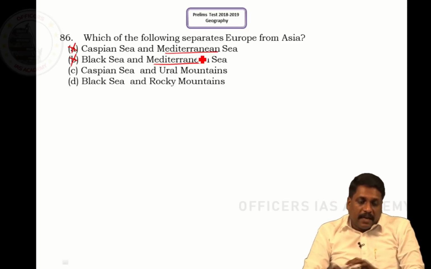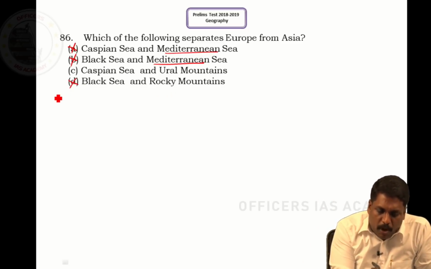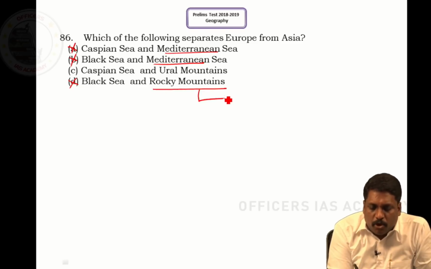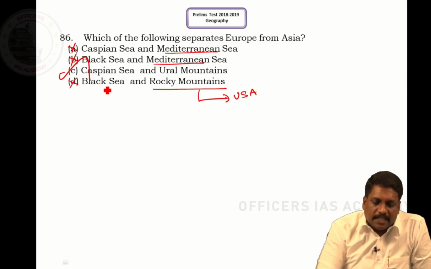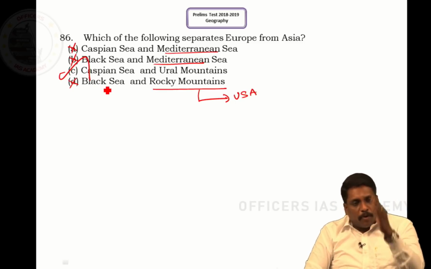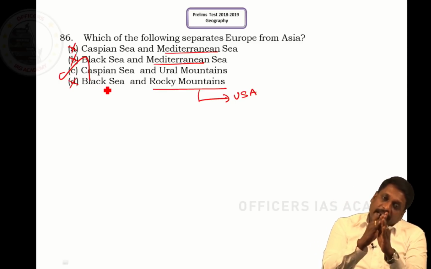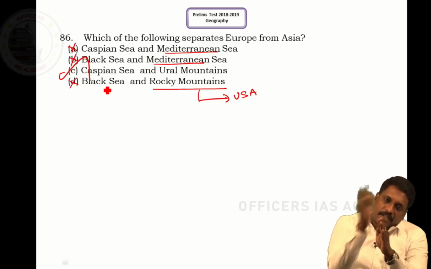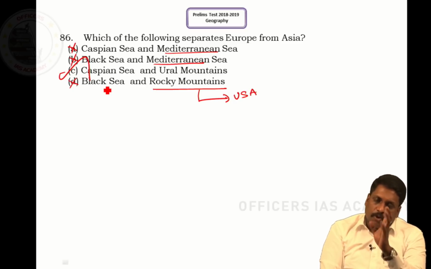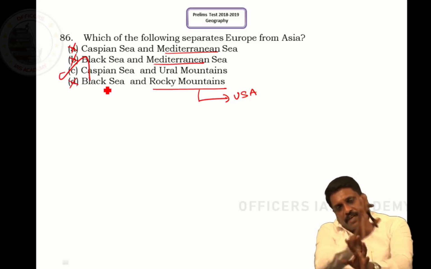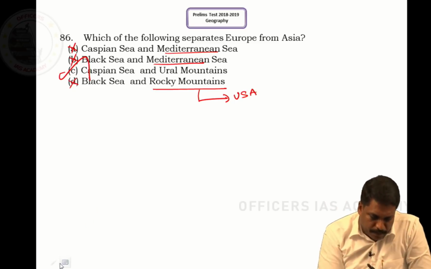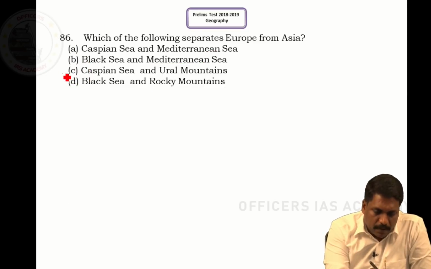Similarly, I can remove option D because I have Rocky. Where is Rocky? The Rockies are in the USA, sir. So what is the best option? Caspian Sea and Ural Mountains. The Ural Mountains have one side in the Asian part of Russia and another side in the European part of Russia. Apart from that, I also have the Caspian Sea, with Europe on one side and Asia on the other. So the best option is C, sir.